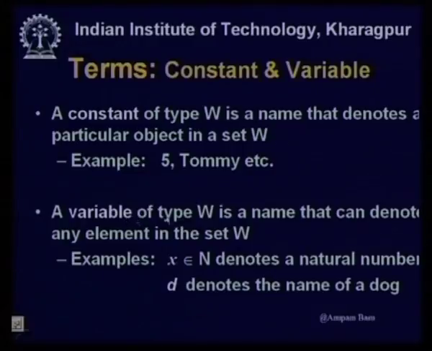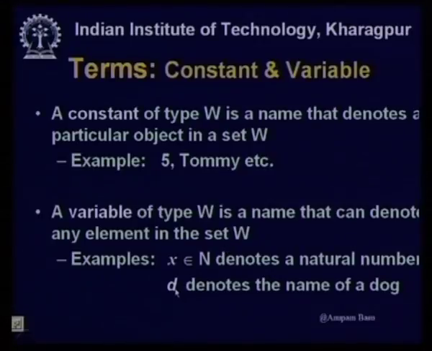On the other hand, a variable of type W is a name that can denote any element in the set W. For example, x belongs to N, the set of natural numbers. So, x is a particular natural number. x is a variable that can connect to any particular natural number. Whereas, if I said 5, then that is meaning a particular natural number, it is not meaning any element of that set of natural numbers.